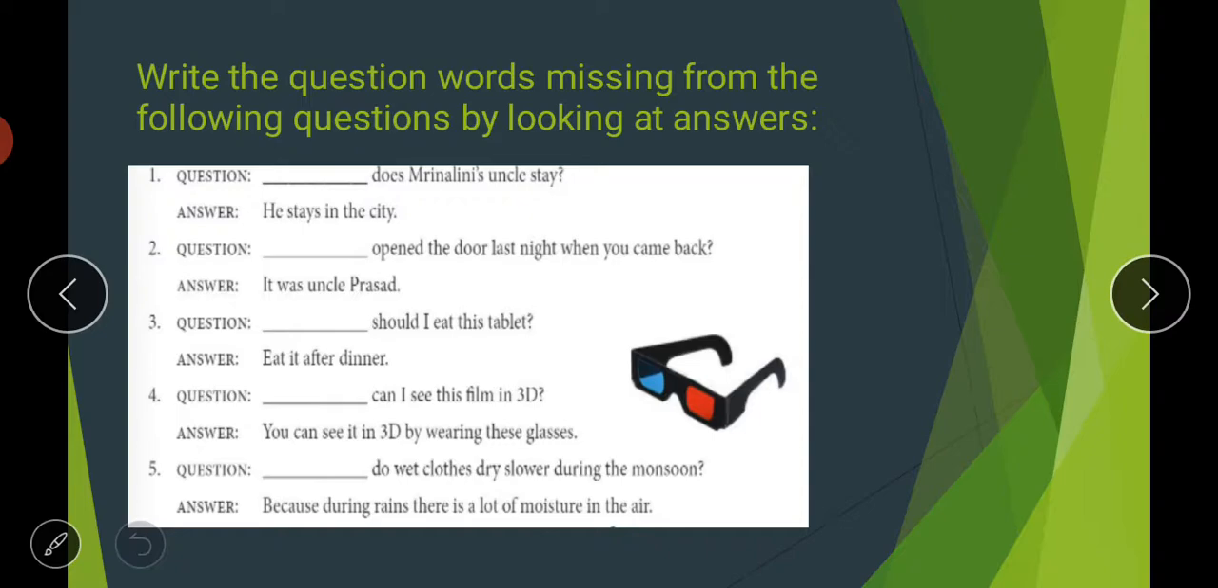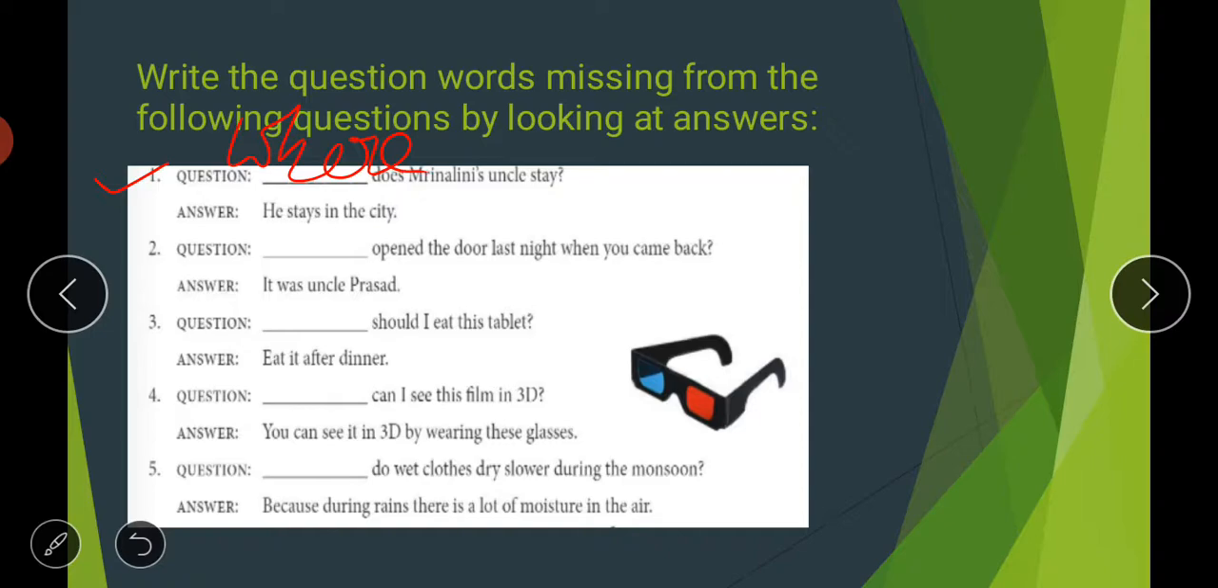The first question is: dash does Marinalina's uncle stay? He stays in the city. We are answering about a place, where the person was staying. In case of place, as we have discussed earlier, we will use the word where. So the right answer in this blank is the word where. My handwriting is not that clear here, but I will give you the answer key after this. But right now just listen to me carefully.